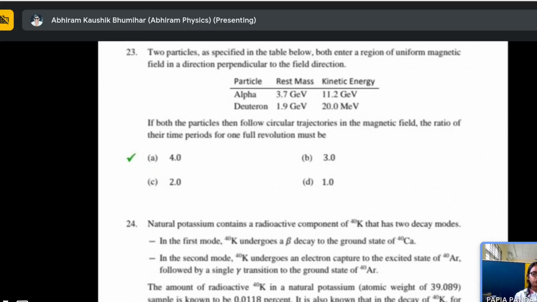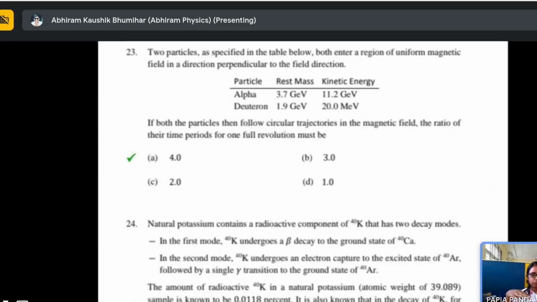And now mv square by R equals QVB. Then the V will cancel out, and from that you can find T, right? From that we can also have the expression in terms of mass as well as kinetic energy. Now you just put the mass of the alpha particle and the deuteron particle, and then you divide them to have the answer. Like let's say T1 and T2.